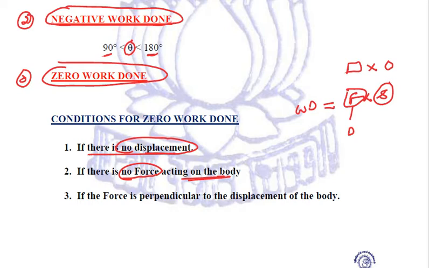This we have already studied in the case of inertia. What did the law of inertia state? It stated that a body at rest will remain at rest unless some external force is applied to it. So we need some external force in order to produce motion in the body.